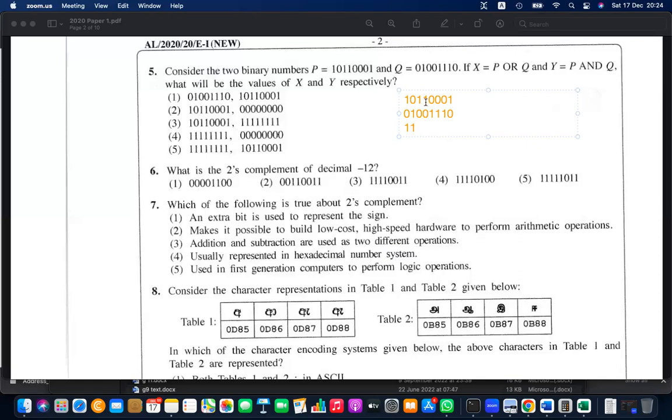Then this is 1, this is 1, this is 1, all ones. All ones for the OR gate. What about the AND gate? AND gate means both should be 1. The AND result is 0 0 0 0 0 0 0 0. So that is number 4. Easy. Question number 4, answer number 4.